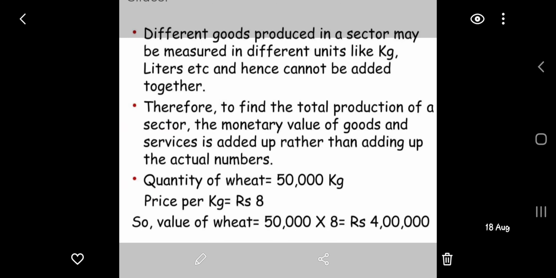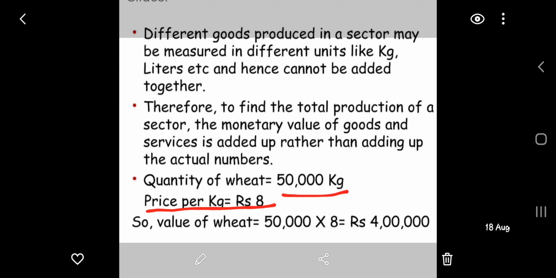This we will see here in detailed study. Different goods are produced in a sector, and may be measured in different units like kilograms or liters or milliliters, etc. But to find the total production in a particular sector, we need to add the price or value of final goods. Here is an example: the price of 1 kg of wheat is 8 rupees, and there is 50,000 kg of wheat.